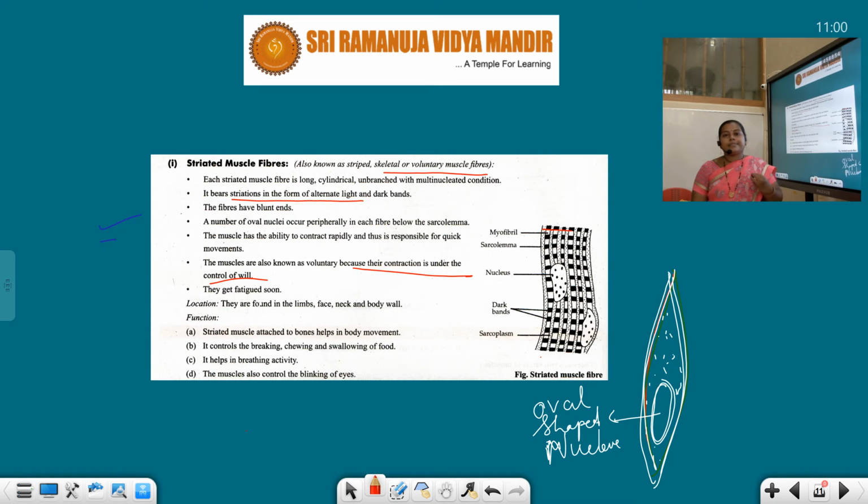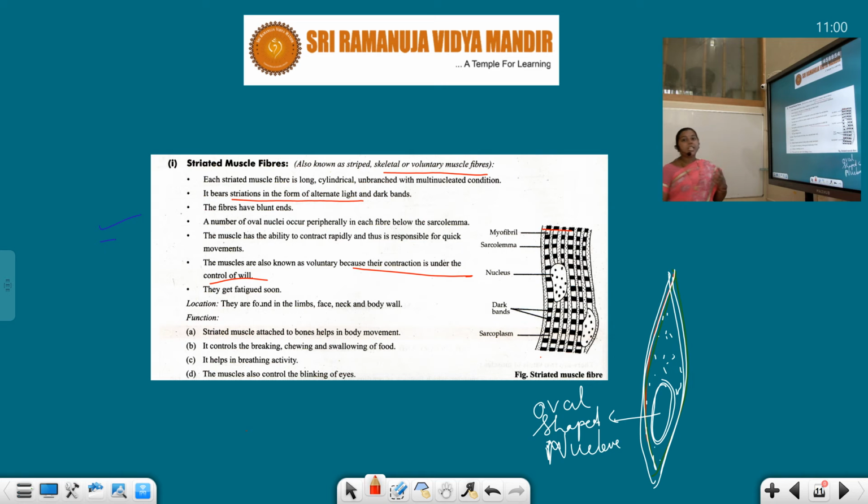All these things are coordinated and controlled. It is a very important procedure performed by the animal. Chewing of the food material, we have to swallow the things very slowly. All these actions are controlled by our striated muscles.